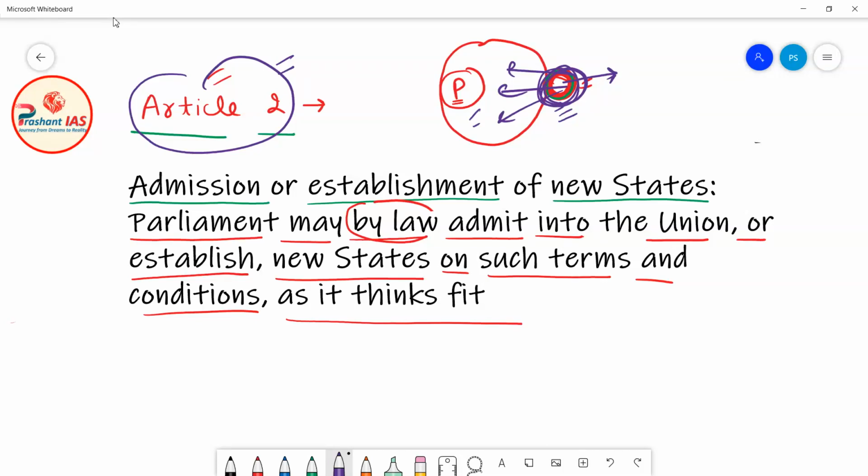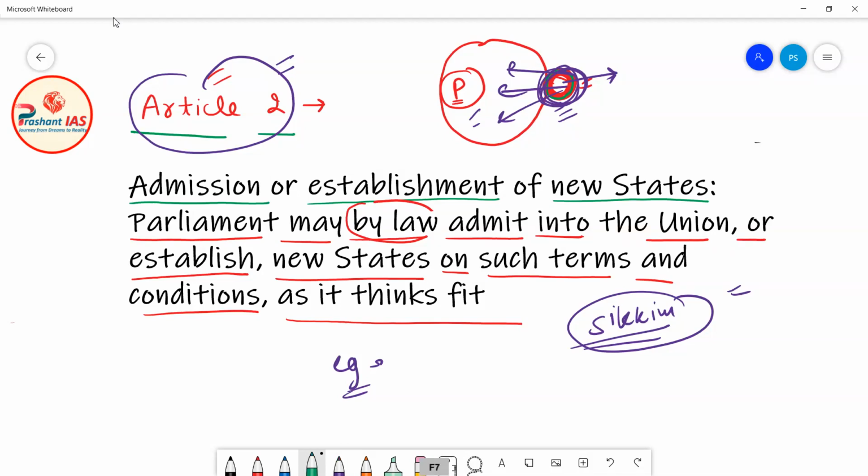Now I will give you one example. Earlier Sikkim was not part of India. When you read the history, you will come to know that Sikkim was added to India later on. Now friends, at that point of time, the Parliament had the power to admit Sikkim into the Indian Union just by making a simple law.